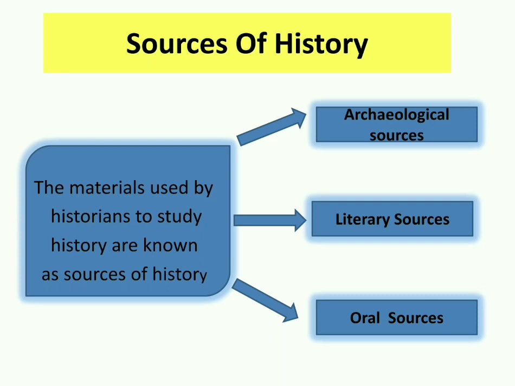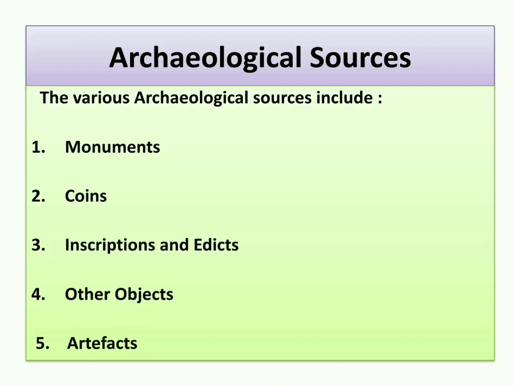There are three types of sources of history: archaeological sources, literary sources, and oral sources. Archaeological sources. The various archaeological sources include monuments, coins, inscriptions and edicts, other objects, and artifacts.